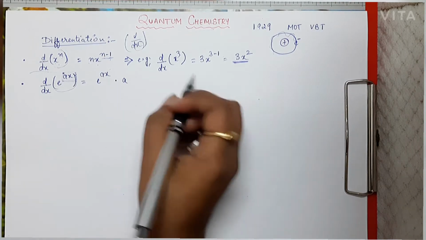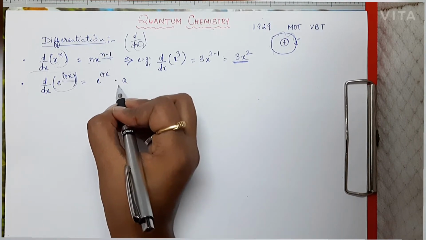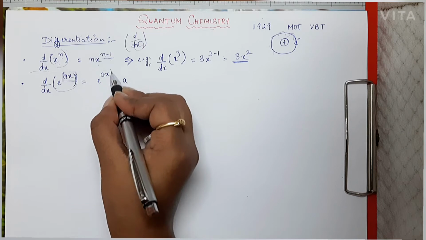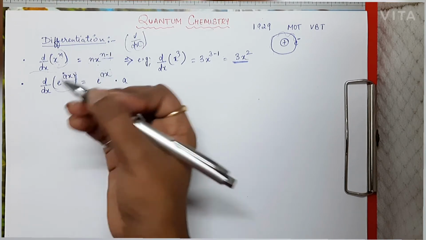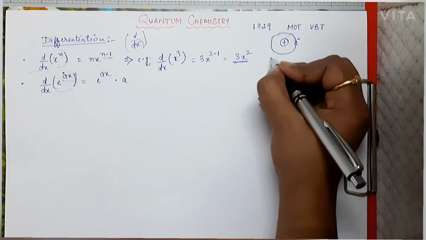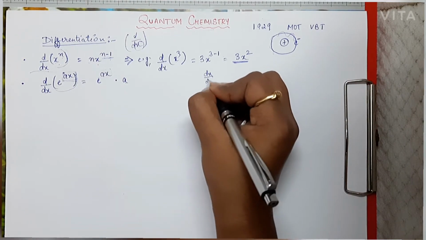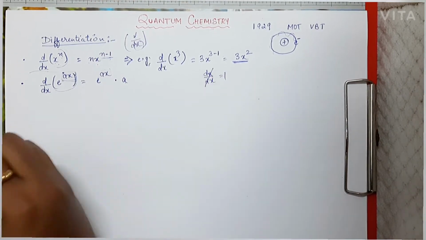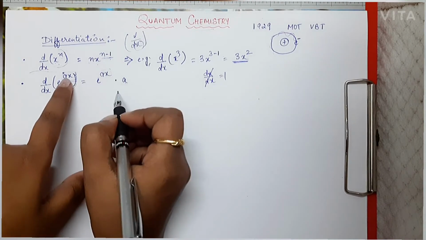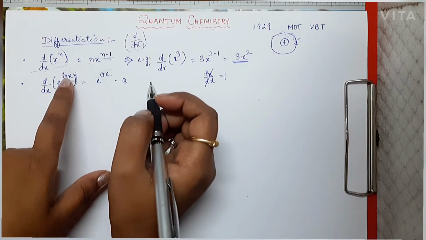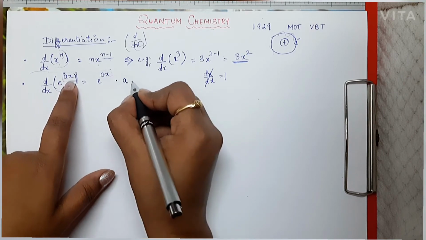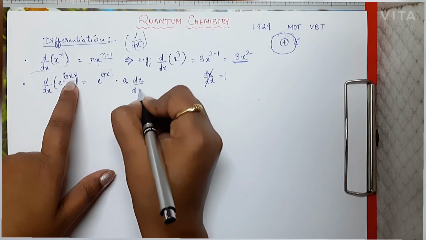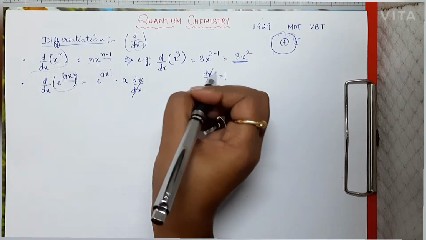Now you will be wondering how I differentiated this ax and got a, because the differentiation of x is 1. dx by dx gives 1. So if I differentiate ax, a is a constant, and a constant always comes out, so a into dx by dx, that is 1. That's why I have not written that.